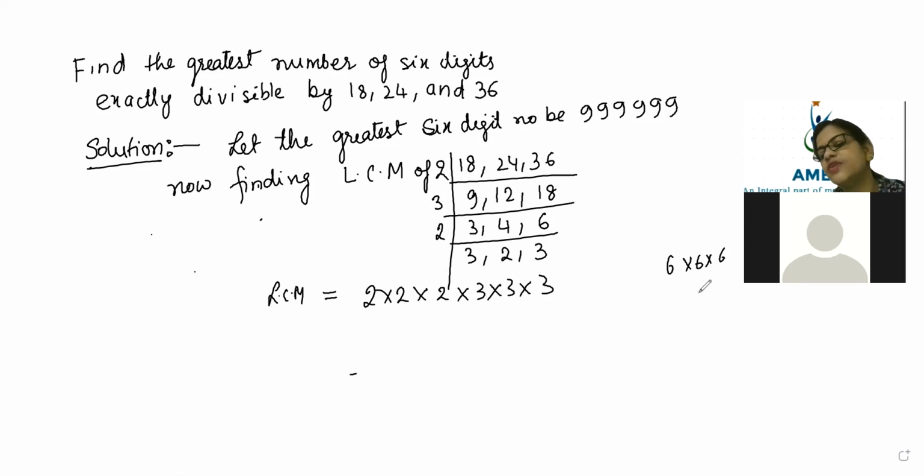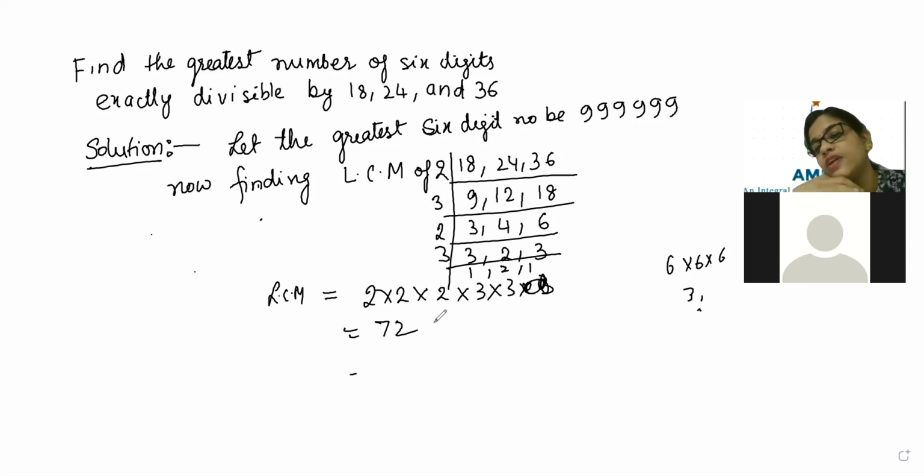Very good. 36 into 6 will be 216, checking the multiplication step by step. Then 3 came, 2 2s are 4, 2 3s are 6. One more 3 will come, beta. Now here, how many 3s are there? Only two are there. So now it is coming as 72. So the LCM came 72. Otherwise that time it would become 216.